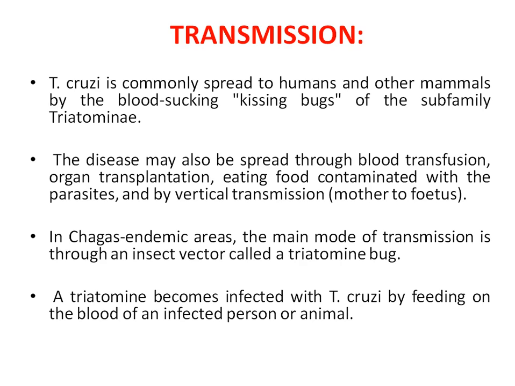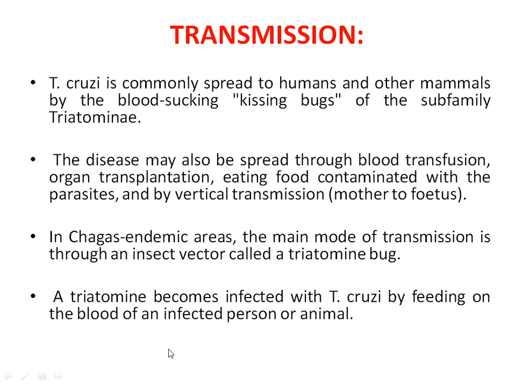Sometimes you can also see vertical transmission, that is, transmission of Trypanosoma cruzi from mother to fetus during pregnancy.